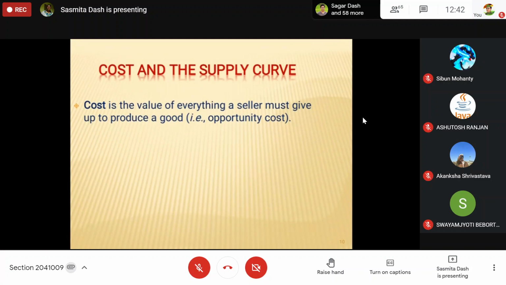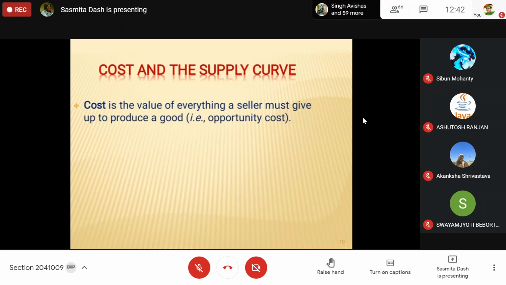Cost means everything that the entrepreneur is sacrificing. Cost means the sacrifice we make. When we buy something, we have to sacrifice something. We have to pay the price. It may be in terms of price, or money, or anything else. So cost is the value of everything a seller must give up, whether it is opportunity cost or normal production cost. We are sacrificing something.